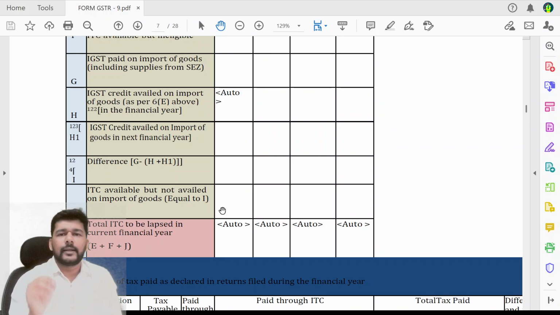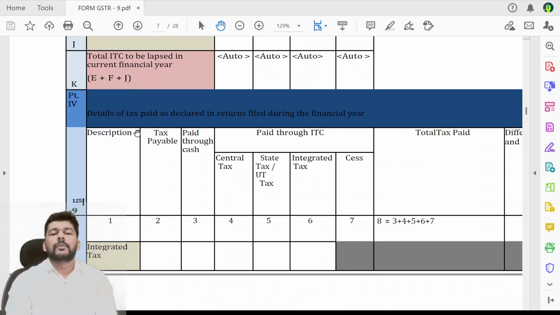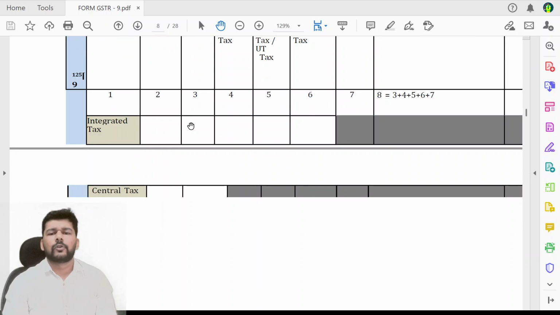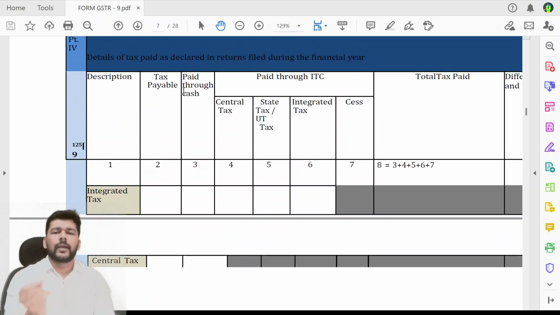Please see that the lapsed credit is not just coming, unless you have really lapsed the input tax credit for that particular year. Friends, the table number 9, which I generally endorse and say that in table number 9 do not make any changes although the fields are editable. Now here the tax payable and tax paid through cash is only coming from your table number 6.1 of GSTR 3B.